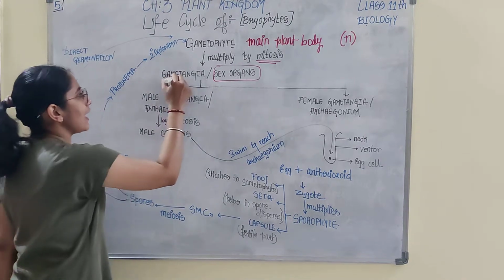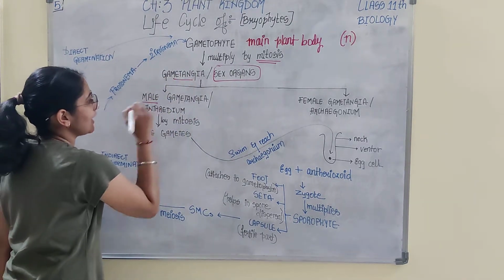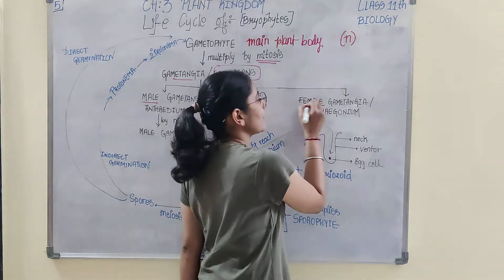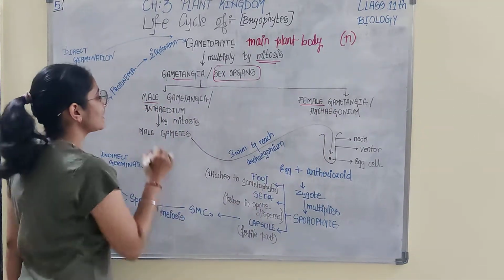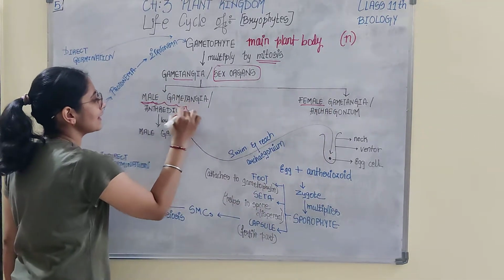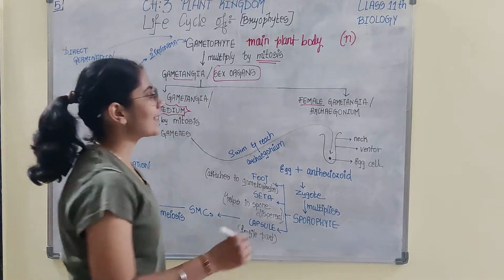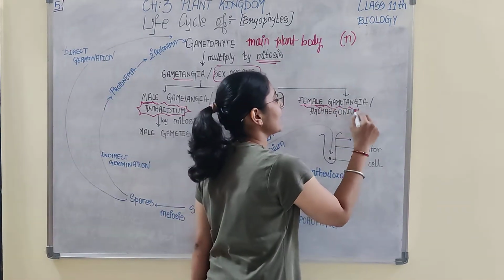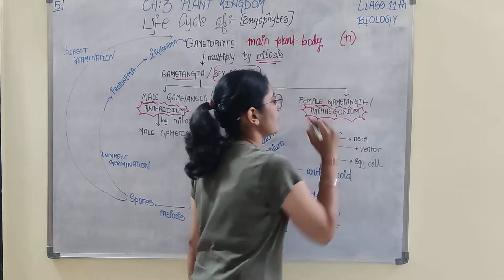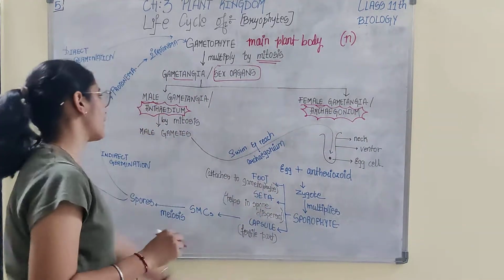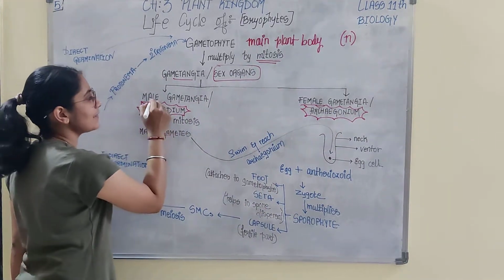These are of two types, male gametangia and female gametangia. Male gametangia is known as antheridium. Female gametangia is known as archegonium. We have discussed this.